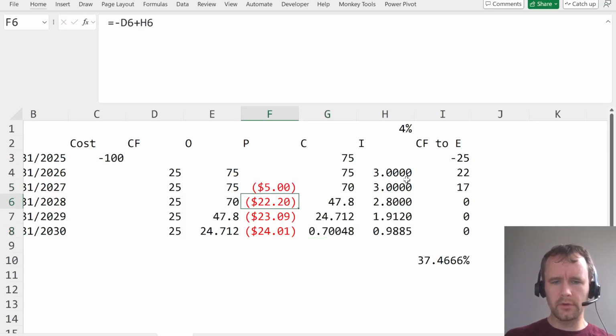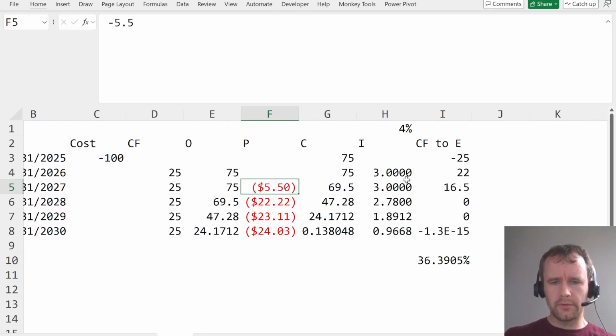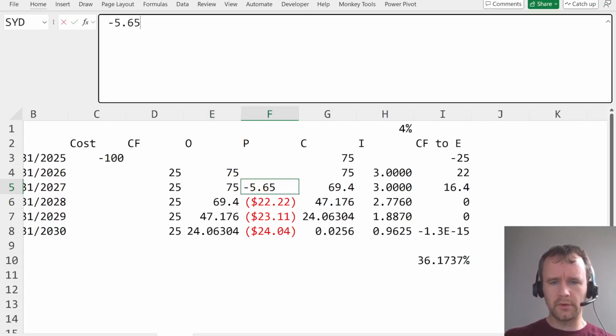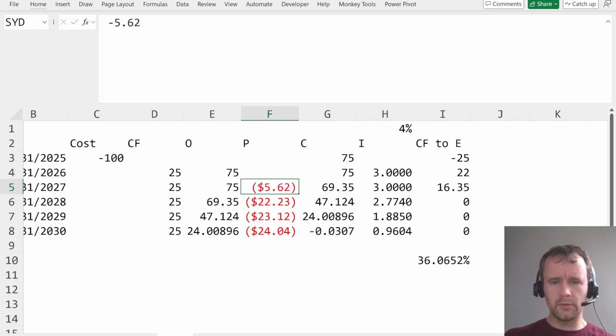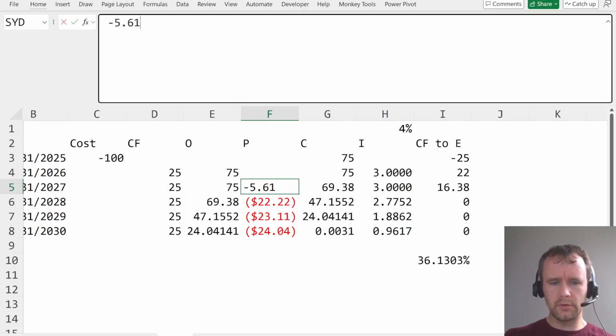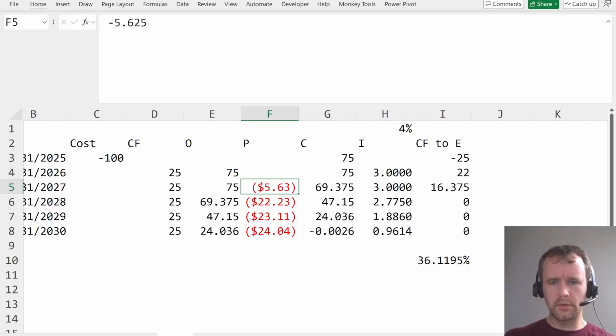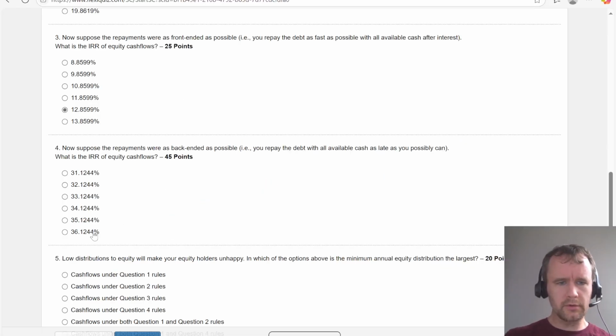Minus 5. 5.5. Yeah, that got better. Fix number of decimal places here, please. 5.6. 5.65. 5.62. Minus 5.61. No, sorry. Minus 5.625. Pretty close now. Should be 36. Yeah, 1.24.